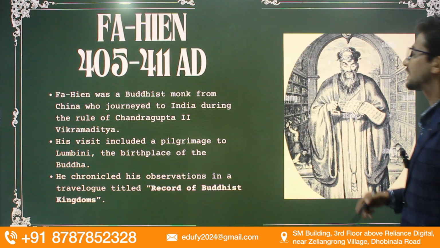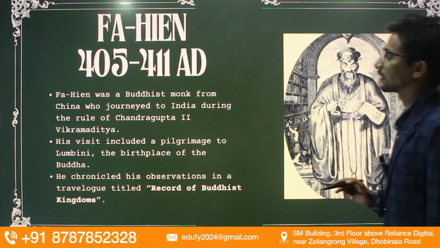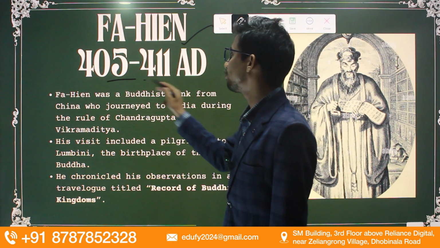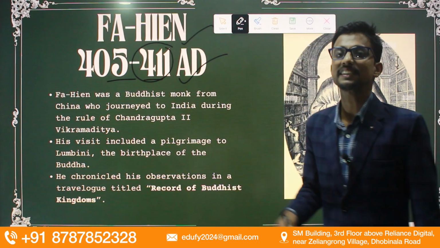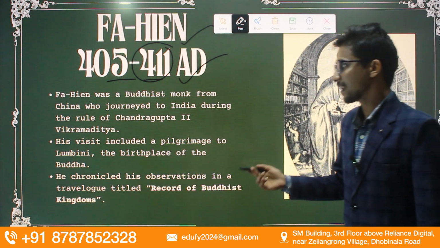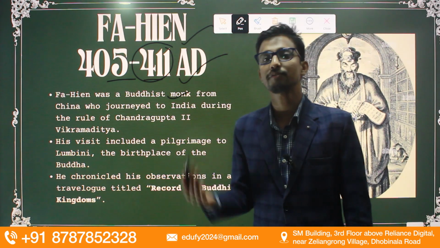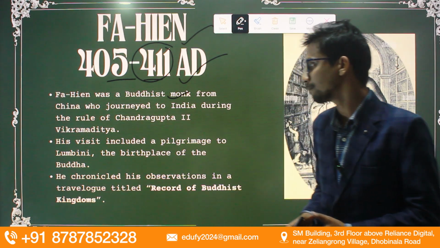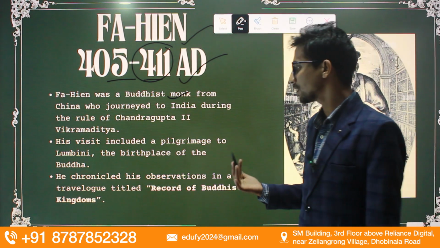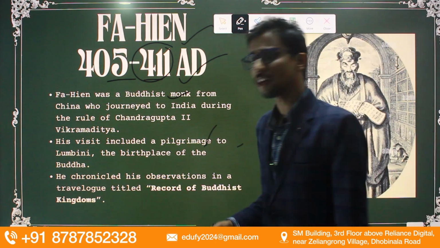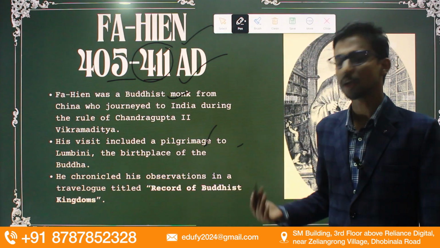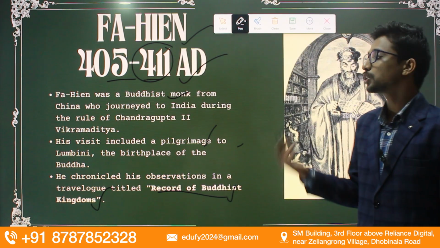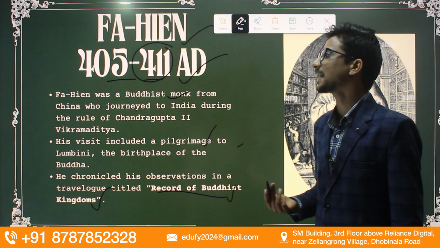Moving towards the next slide, friends, we have Fahian or Fahin, who visited in the year 405 to 411 AD, which means after the birth of Christ. Fahian was a Buddhist monk who traveled from China, and he wanted to visit Lumbini, the birthplace of Gautam Buddha. His visit was a kind of pilgrimage. After his travel, he wrote a travelogue known as Record of Buddhist Kingdoms. So this was all about Fahian, who was a Chinese traveler.